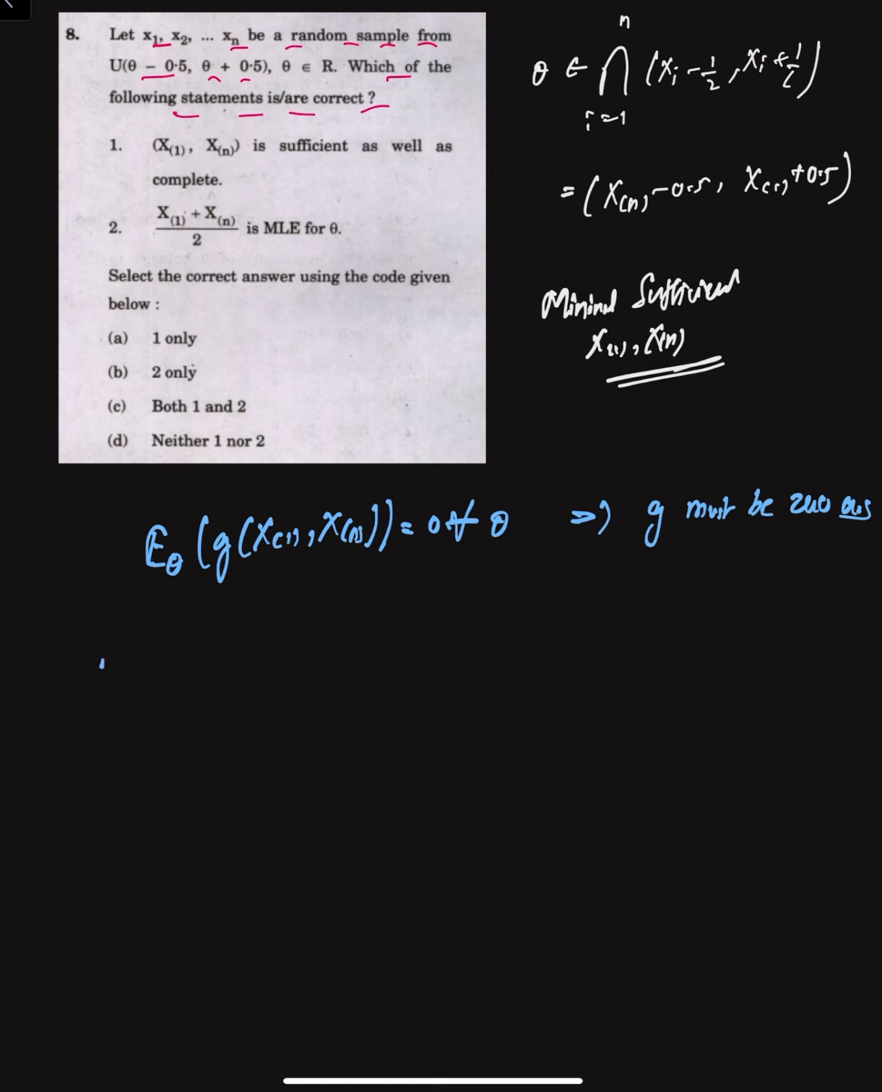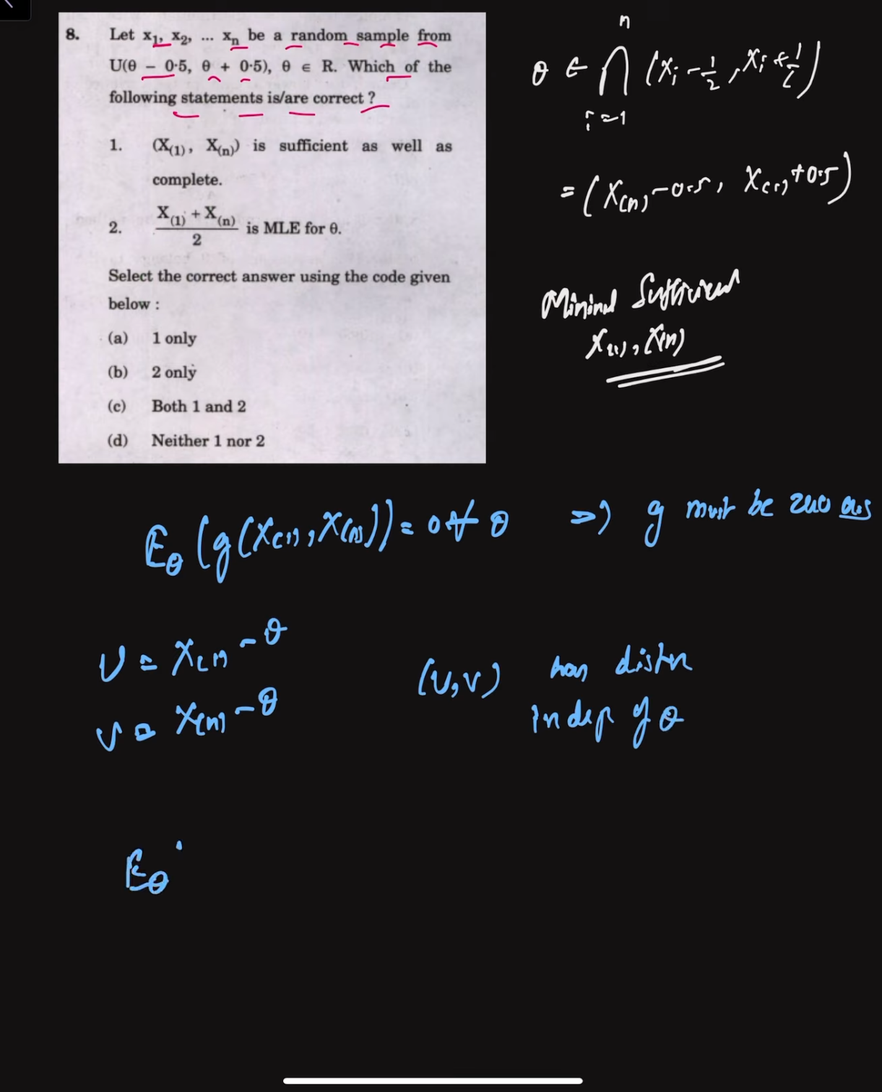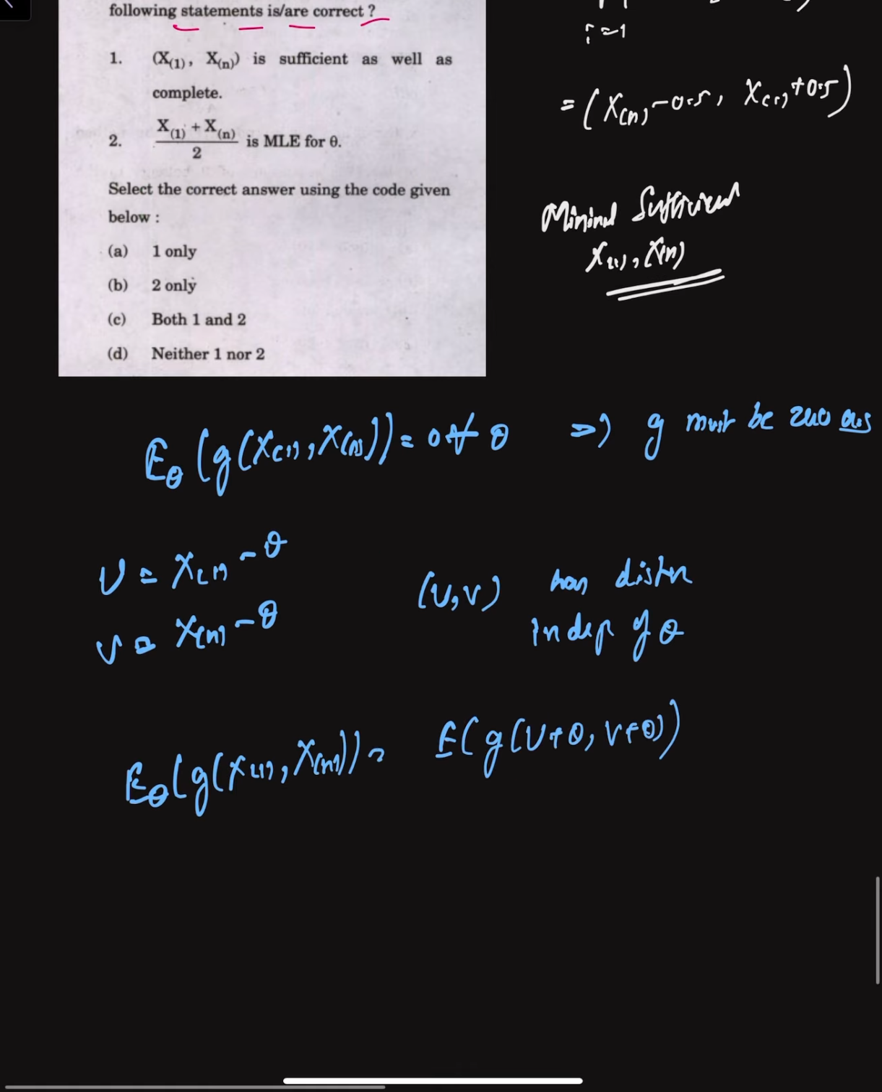For example, if I write U as X(1) minus theta and V as X(n) minus theta, then if you find the distribution of (U, V), it has a distribution independent of theta. So if I find the expectation of z(X(1), X(n)), that is the expectation of z(U plus theta, V plus theta). If you pick any g that depends only on the difference V minus U, so let's say if I consider z(x, y) as